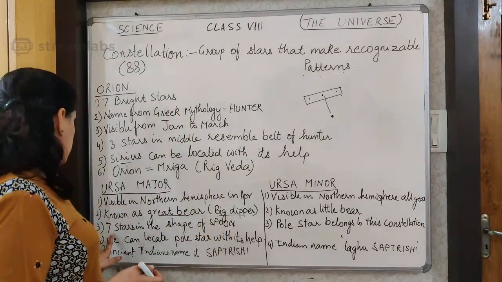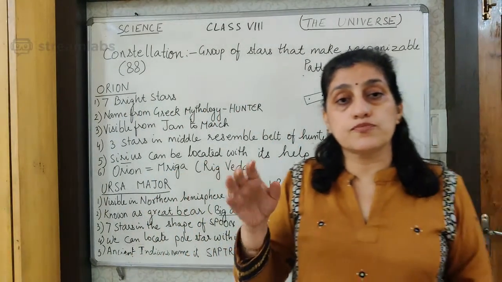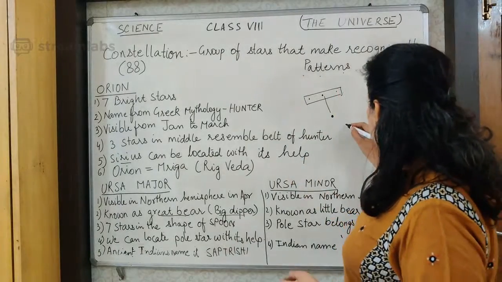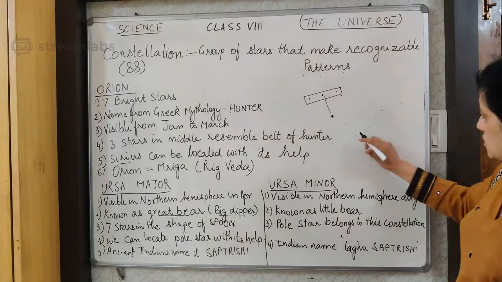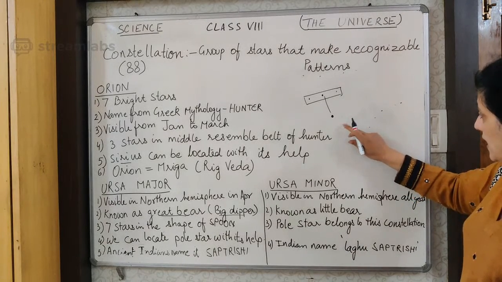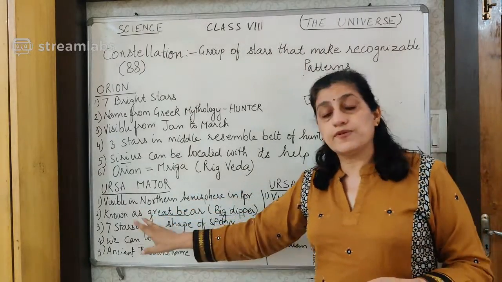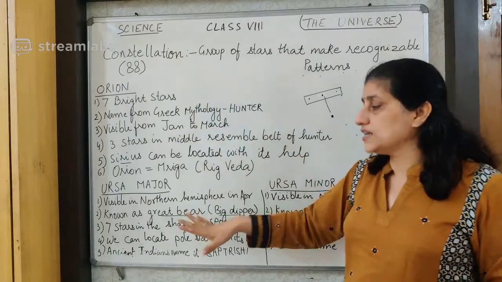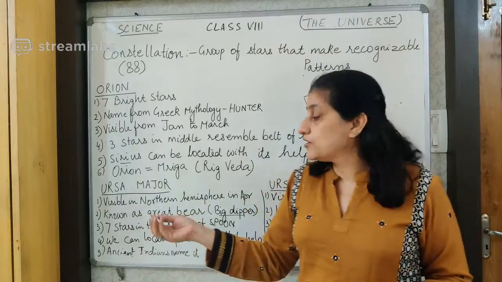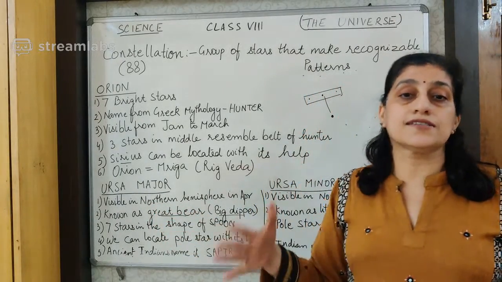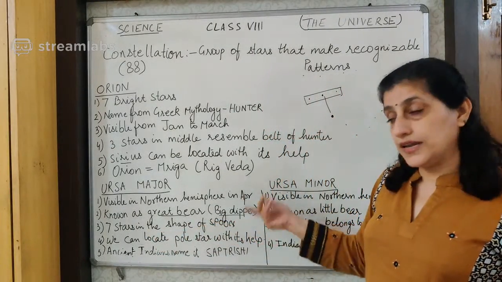In this constellation also there are 7 stars, and these 7 stars make the shape of a spoon or a ladle. Somewhat like this. Shape of a spoon or a ladle, like this you can see. So this is the Ursa Major, made up of 7 stars again. Of course, a number of faint stars are present in each constellation, but we generally number the brighter stars. So 7 stars are there in the shape of a spoon or a ladle.